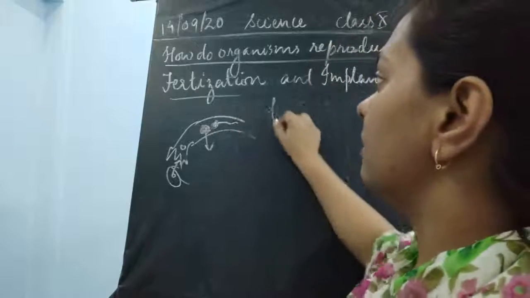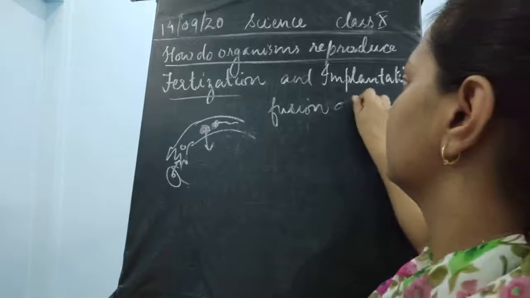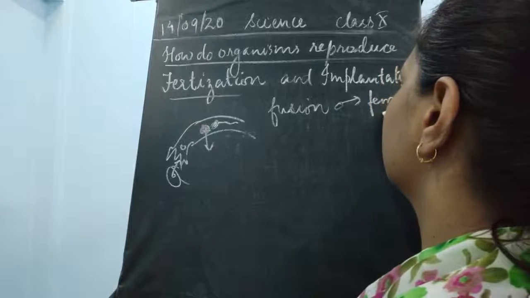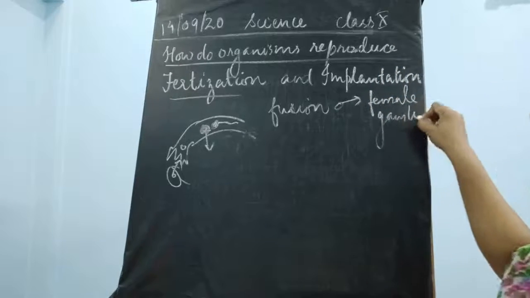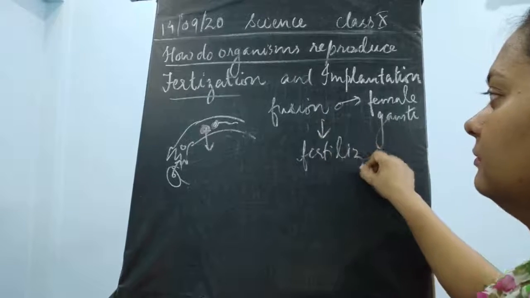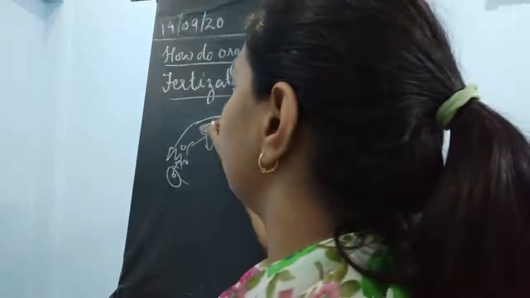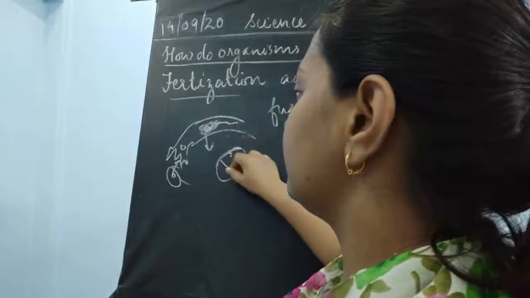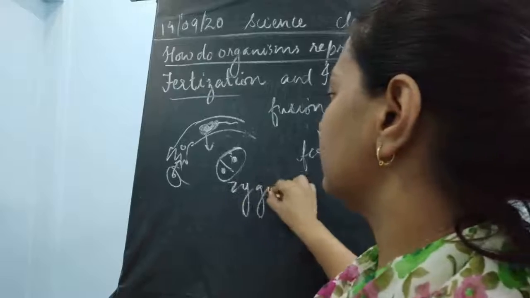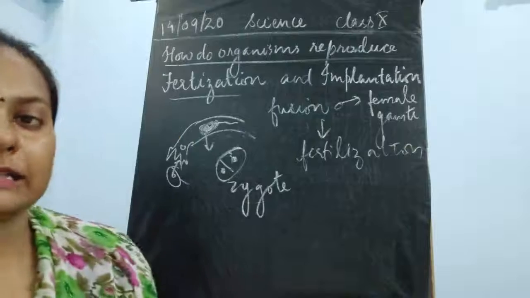Once the fusion of male and female gamete takes place, it is said to be fertilization. We studied in the last class that once this fusion takes place, the two-cell structure that is formed is called the zygote. As a result of fertilization, a two-cell structure known as the zygote is formed.